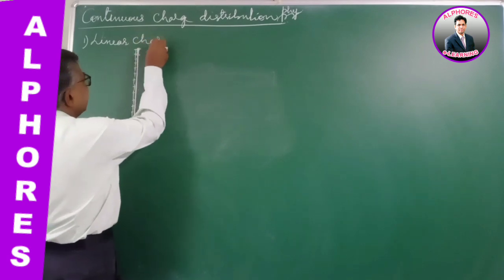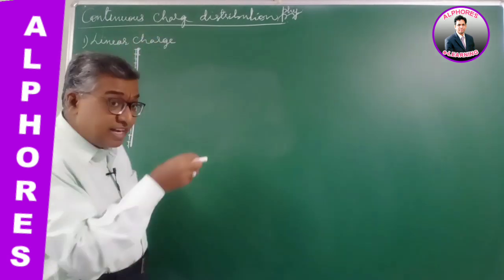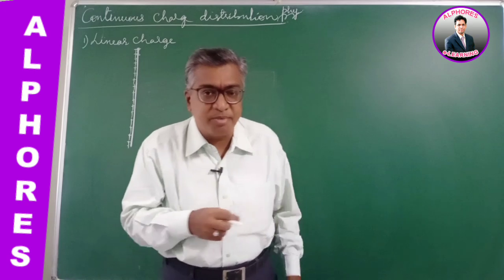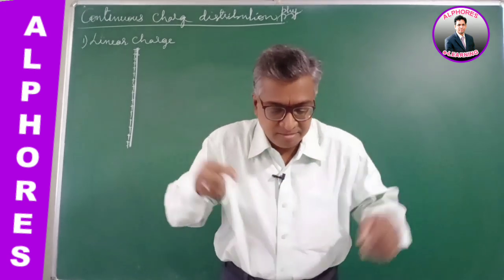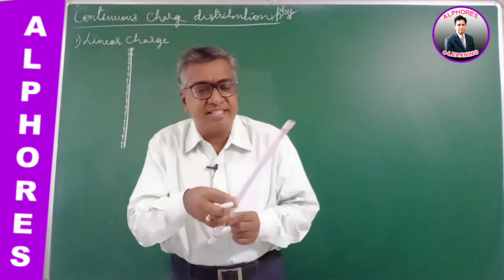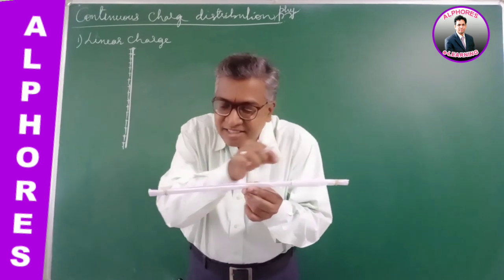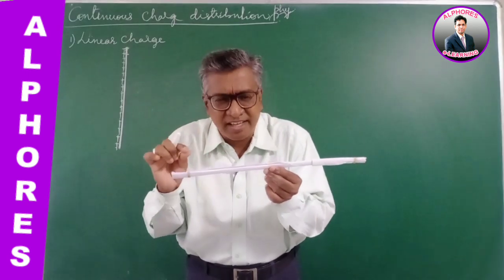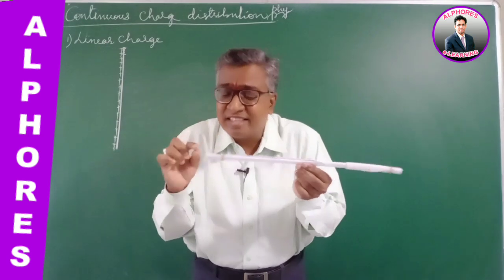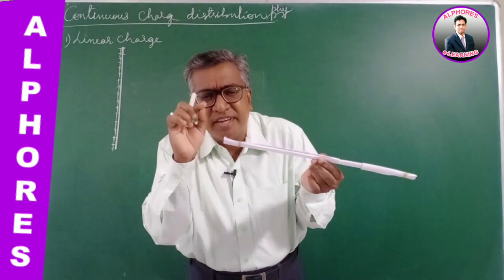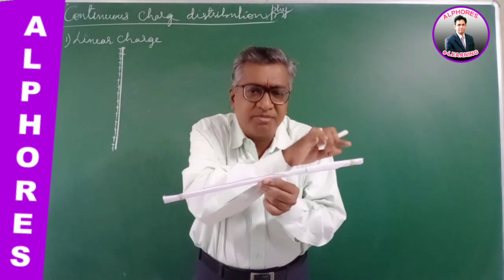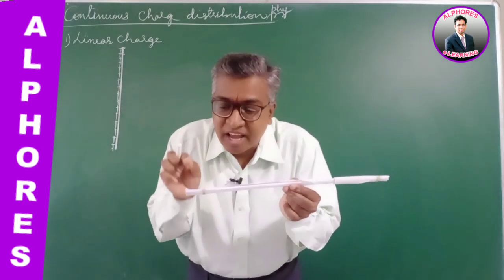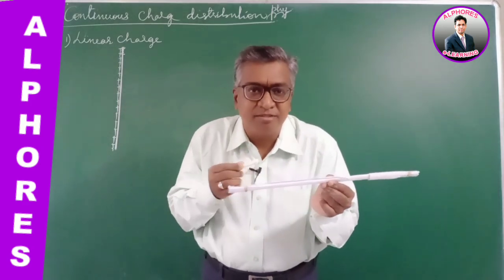When I consider a linear charge or a line of charge, for example, a charged wire. Suppose we consider a charged thin rod, very thin in the sense that the radius of the rod is negligible when compared to the length of the rod. Let's suppose charge is given to it. I am charging it with a charged body.